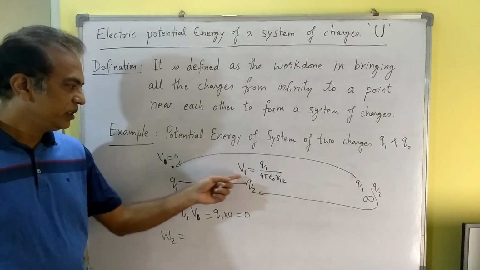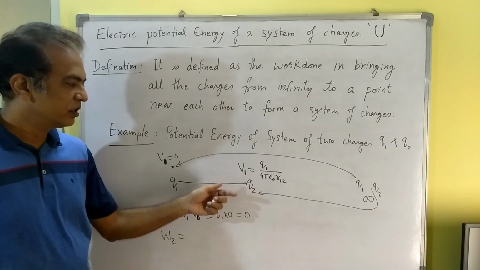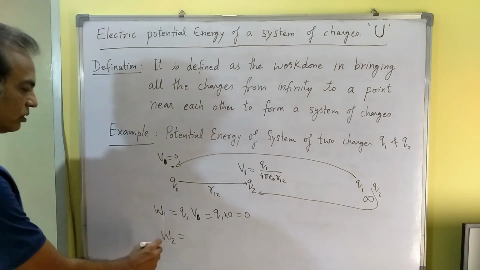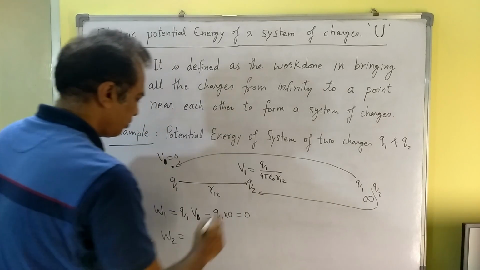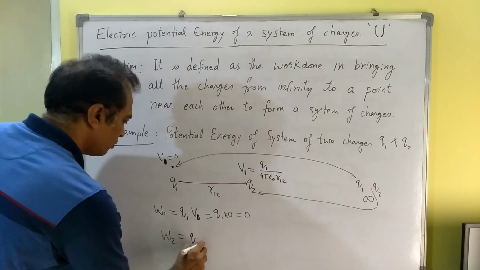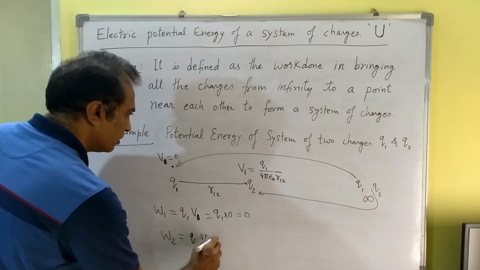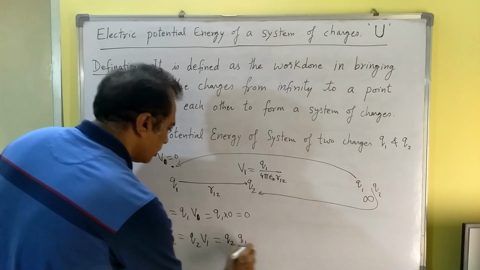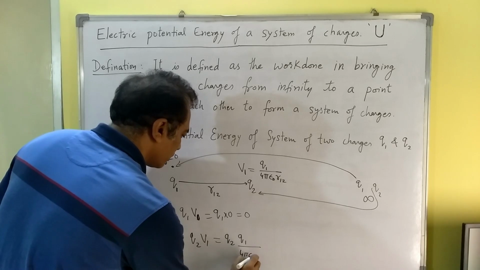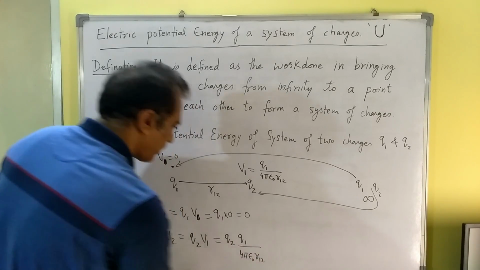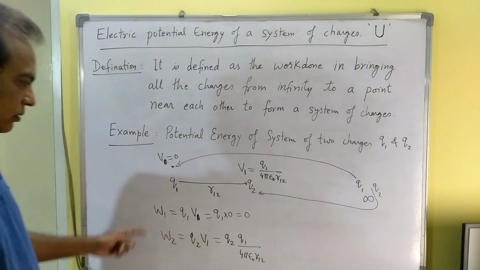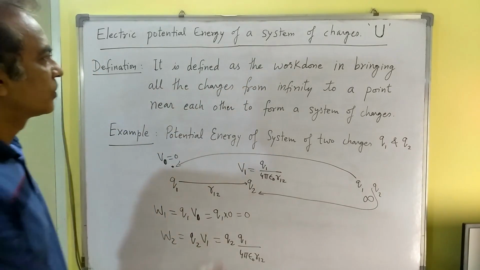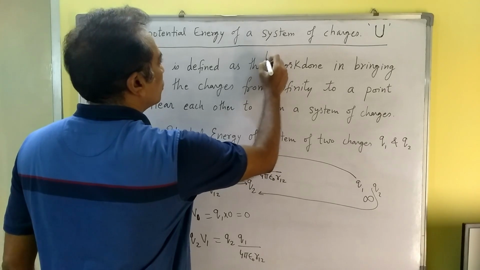If we know the potential at a point, then the work done is nothing but the potential times the charge. So the work done in bringing Q2 to this point will be Q2 into V1, which is Q2 Q1 upon 4 pi epsilon naught R12. Okay? So now the total work done.